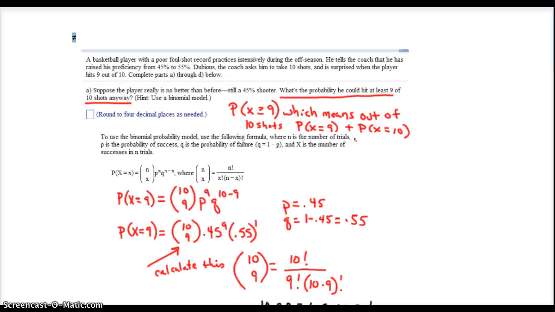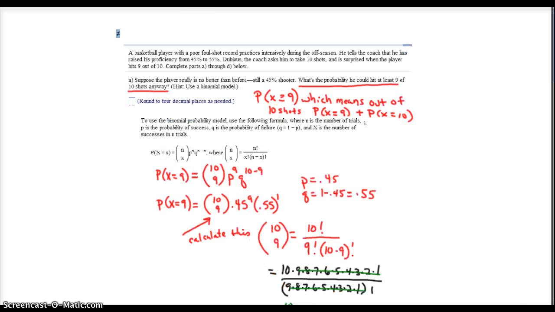And so when I sub into the formula, I'm going to show you how I calculated the combination of 10 things taken 9 at a time using this formula up above here. It's n factorial divided by x factorial times n minus x factorial. So subbing in, that becomes 10 factorial divided by 9 factorial times 10 minus 9, which in this case is 1 factorial.